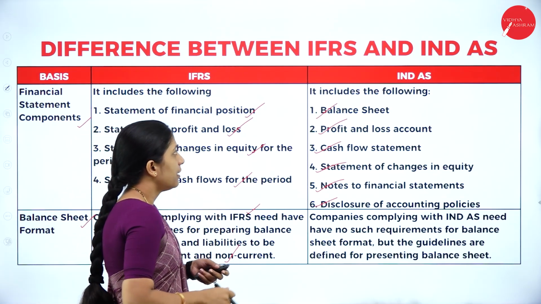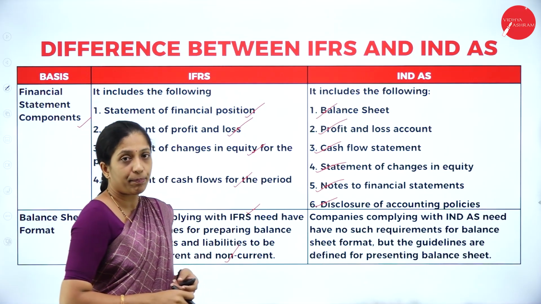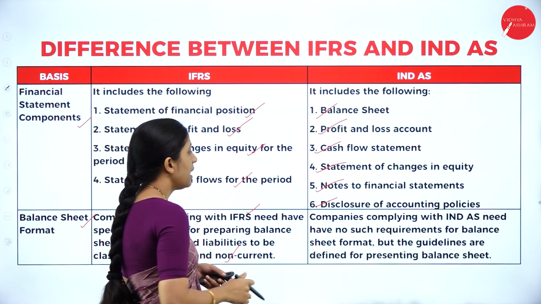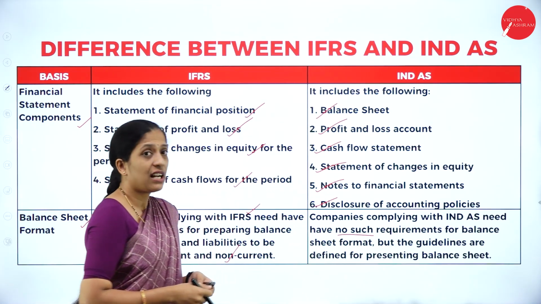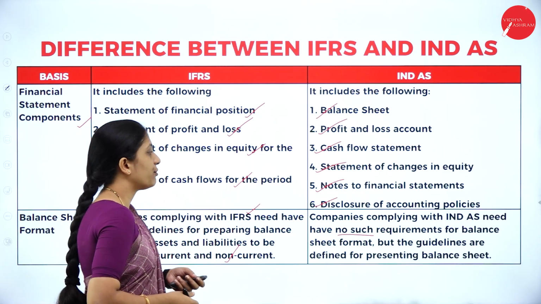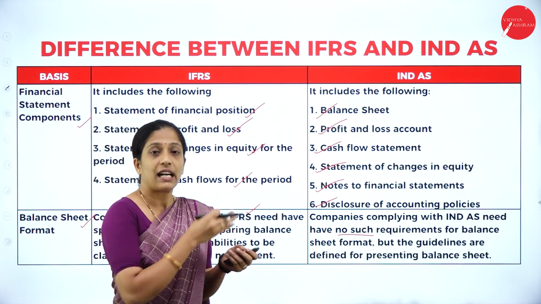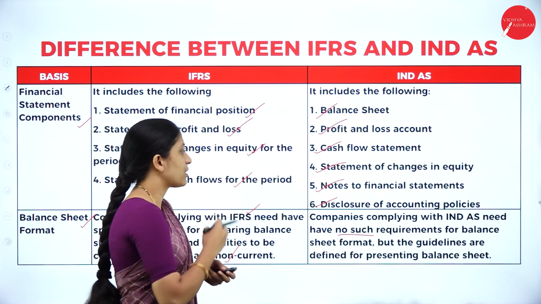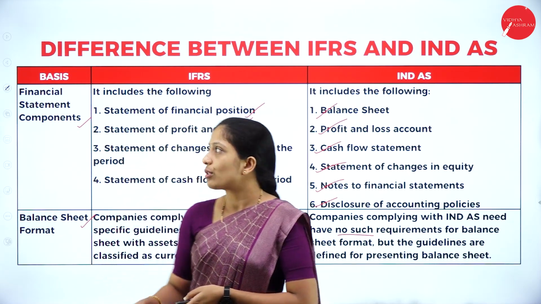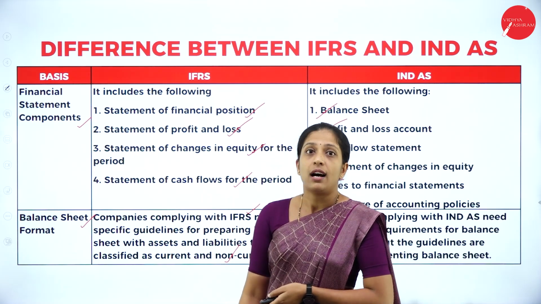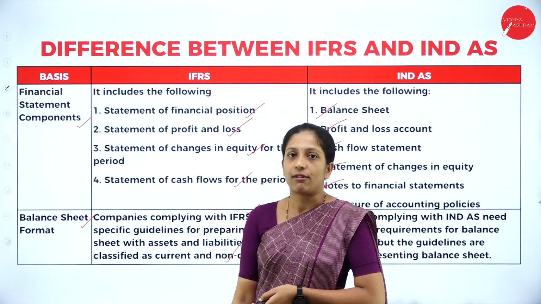Coming to Indian Accounting Standard, companies complying with it have no such requirements for balance sheet format, but guidelines are defined for presenting the balance sheet. Guidelines will be given, but no such requirement is there. So this would be the main difference between IFRS and Indian Accounting Standards.